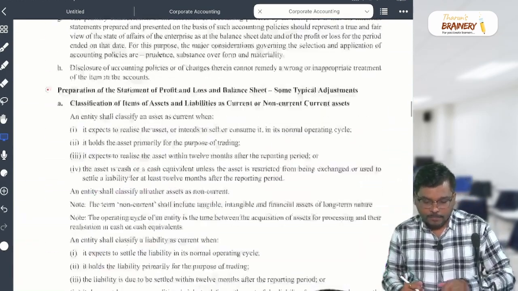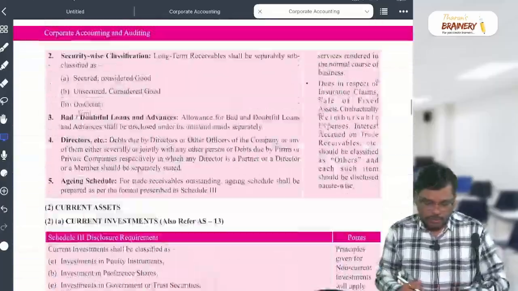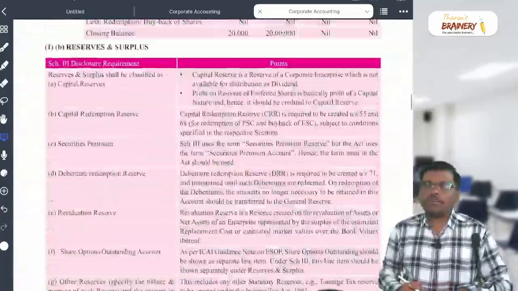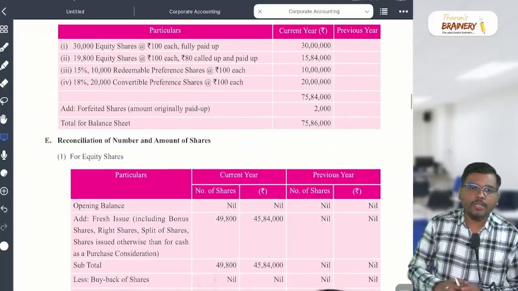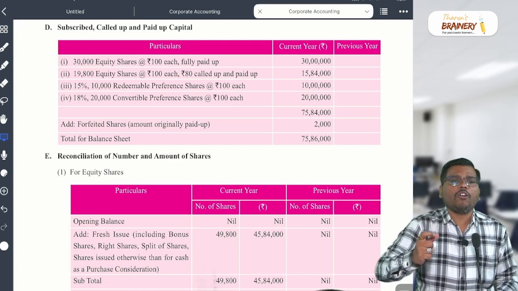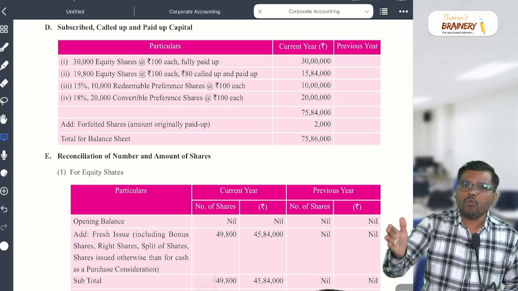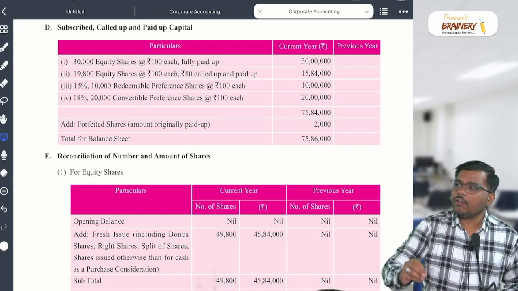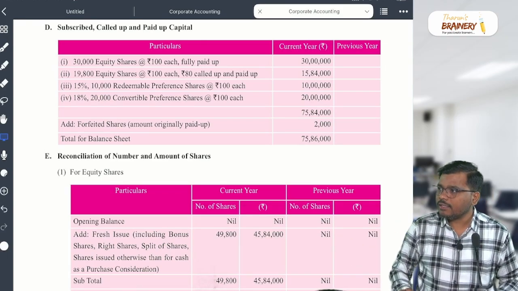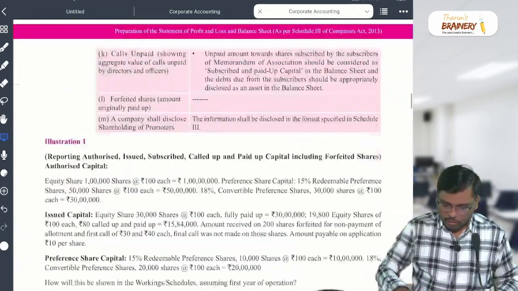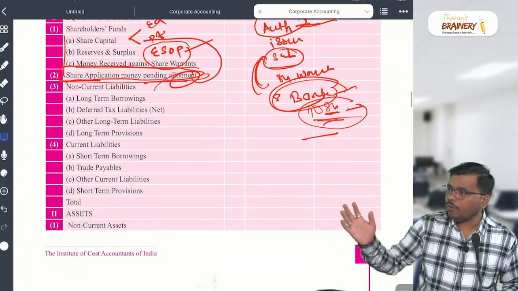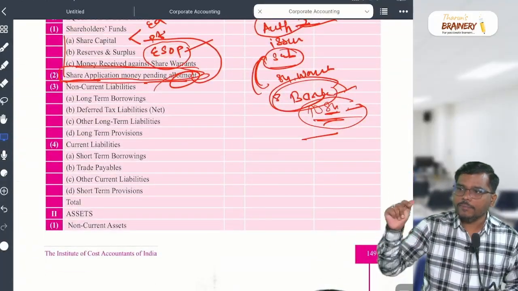So, my dear students, what we have discussed now is the difference between current liability and non-current liability and how to classify them. Any liability we are going to settle, or expected to be settled, within a period of 12 months or one operating cycle, we call current. Beyond that, it becomes non-current. Is it clear? If you have any doubt, you can ask me. Otherwise, I can proceed further.